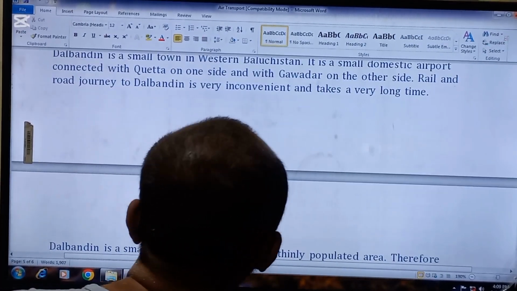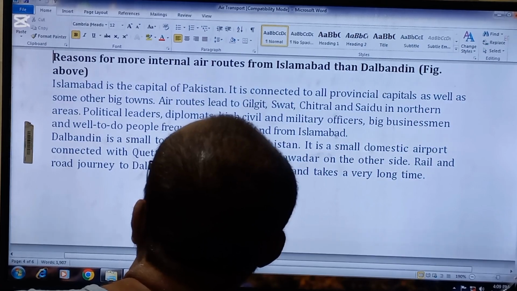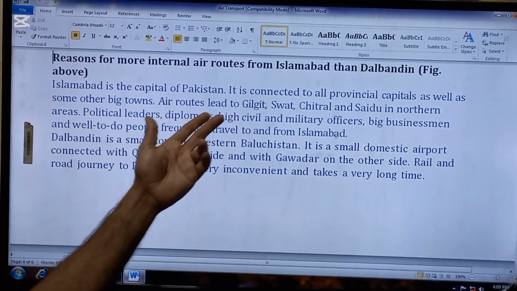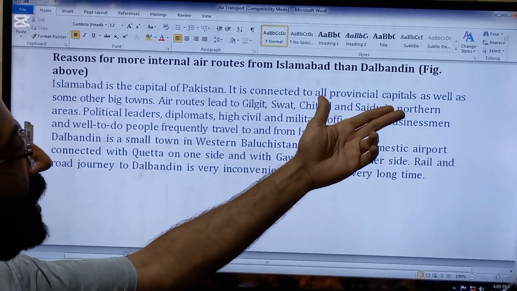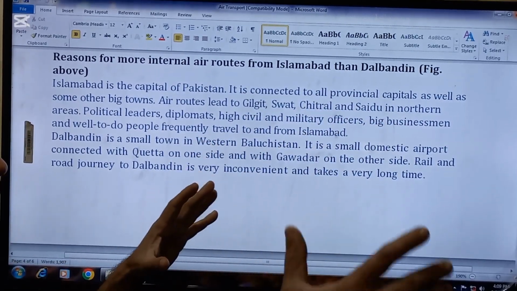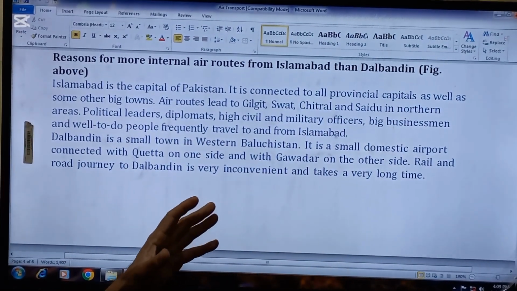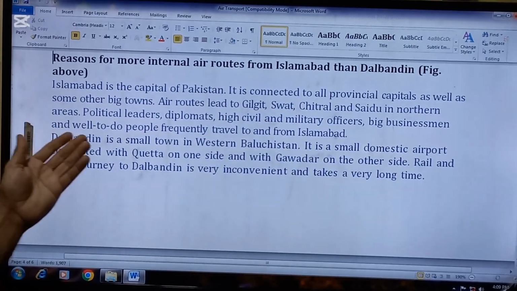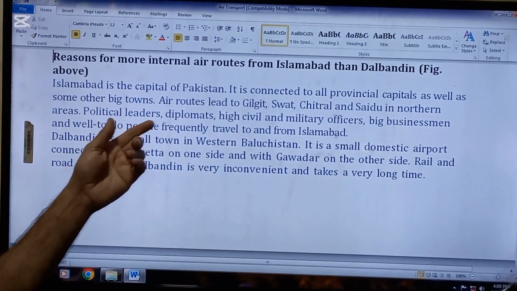Next question, which normally comes in paper. The question is reasons for more internal air routes from Islamabad than Dalbandin. कि दलबंदीन से जो है वो लोकल रूट्स कम हैं जबकि इस्लामाबाद से बहुत ज्यादा हैं. रीजंस आपने देनी है. तो इस्लामाबाद इज द कैपिटल of Pakistan.